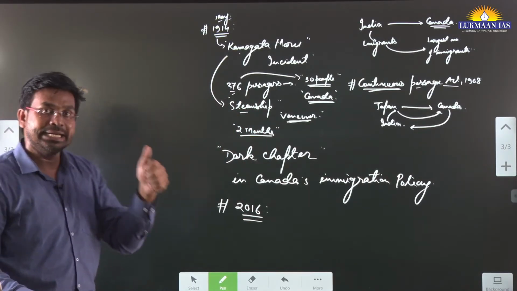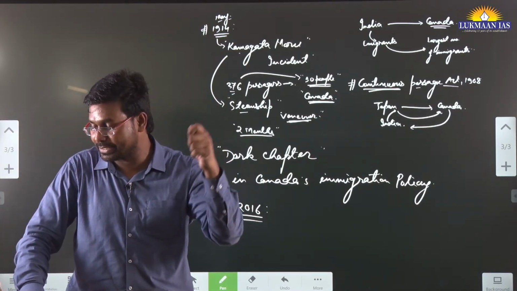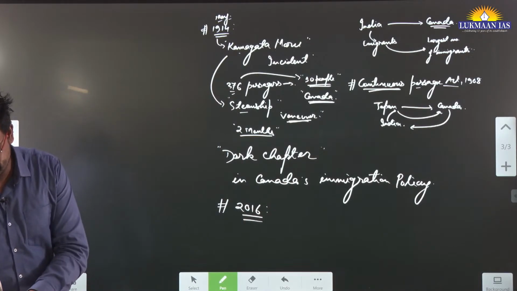India and Canada, being democratic countries, have signed multiple treaties. One of the treaties is mentioned in this article.